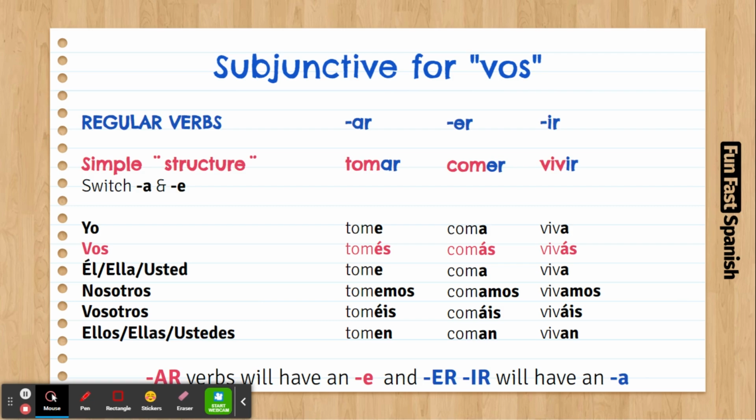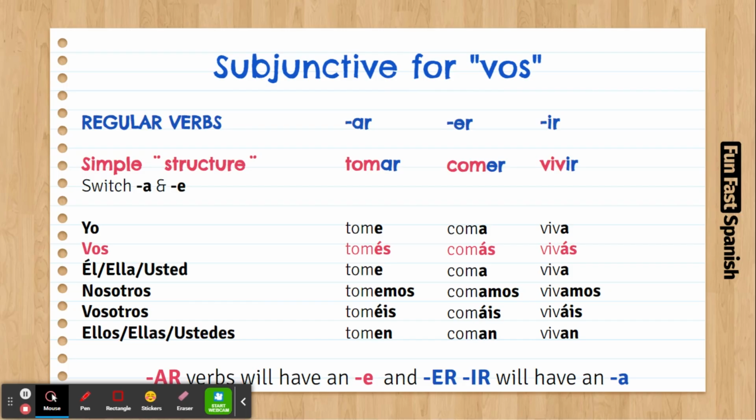But it's only used in some countries like Argentina, Uruguay, some regions of Bolivia, Colombia, Peru as well. If your main treatment is vos, most probably if you live in an area like Uruguay or Argentina or some of these regions, concentrate on this vos. We already talked about present tense with vos. We already talked about imperative with vos, and now we're going to talk about the subjunctive for vos, which is pretty easy.